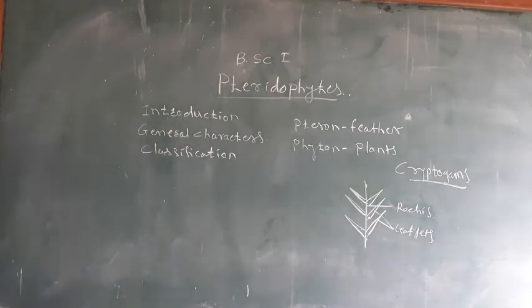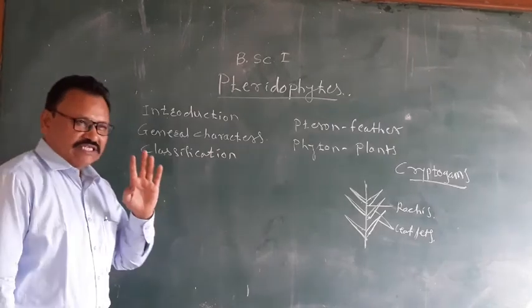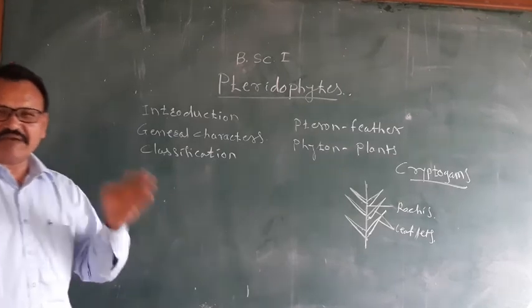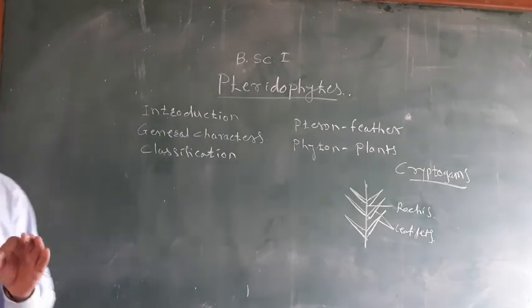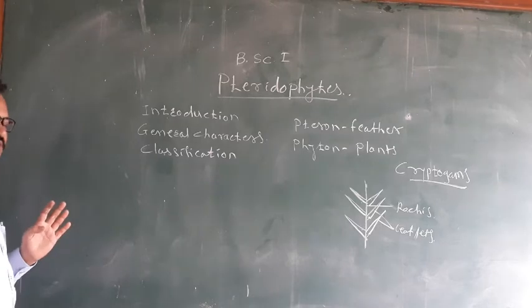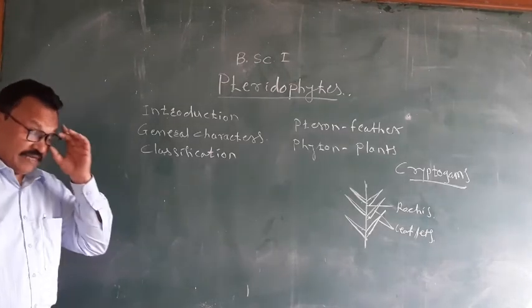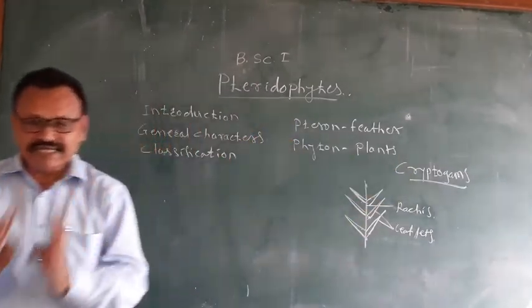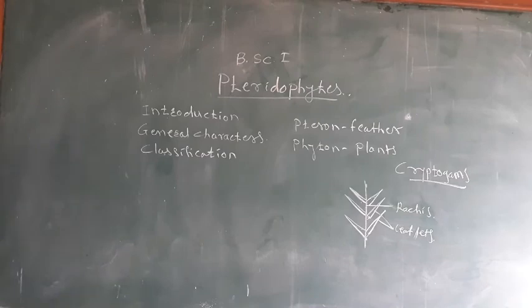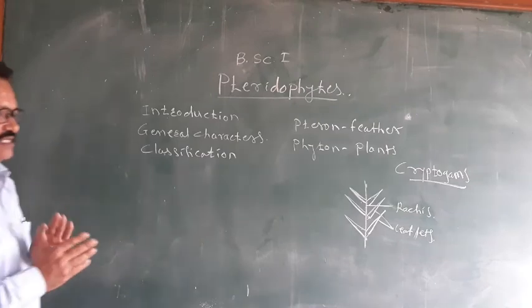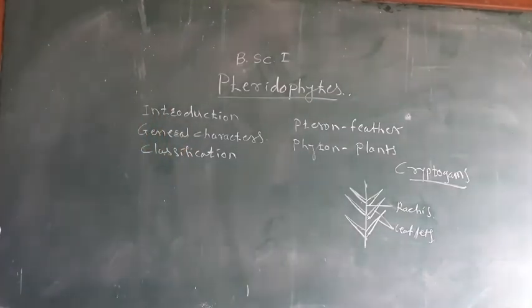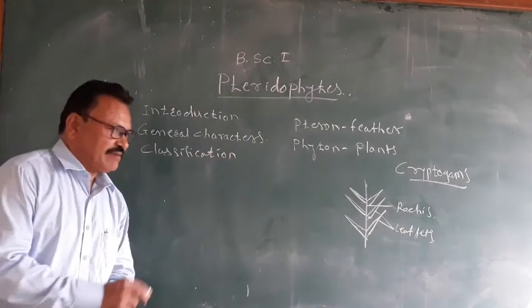The plants which do not show flowers and seeds are included in cryptogams, and the plants which form flowers and seeds are called phanerogams. Pteridophytes are included in the cryptogamic group, that is, they are non-flowering and non-seed bearing plants.